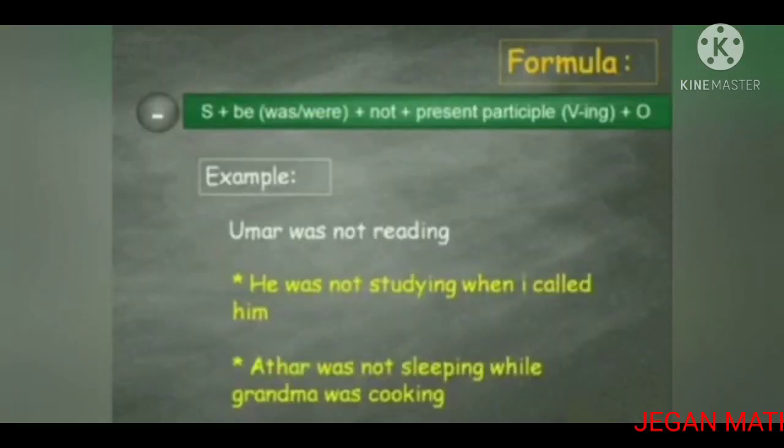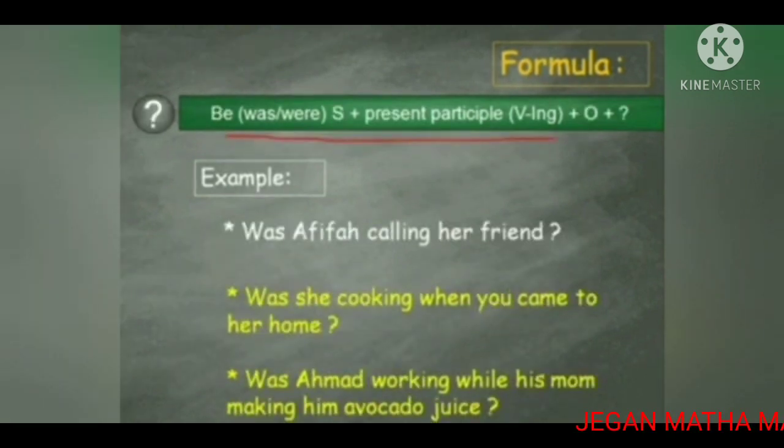The next one: Umar was not reading, he was not studying when I called him. Athar was not sleeping while grandma was cooking. So this is also past continuous tense. So we will use the formula: S plus be, was or were, plus not, plus present participle, verb plus ing. We will see another one.